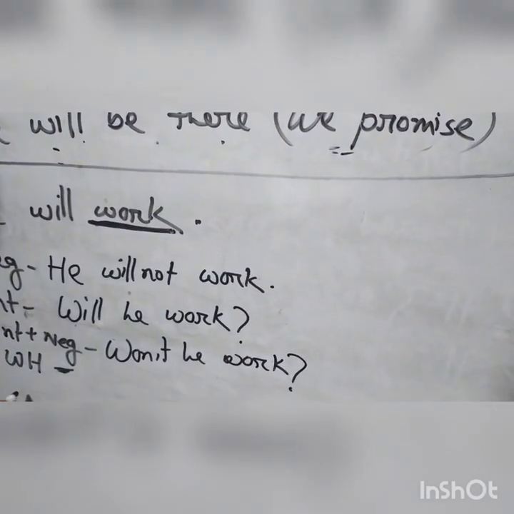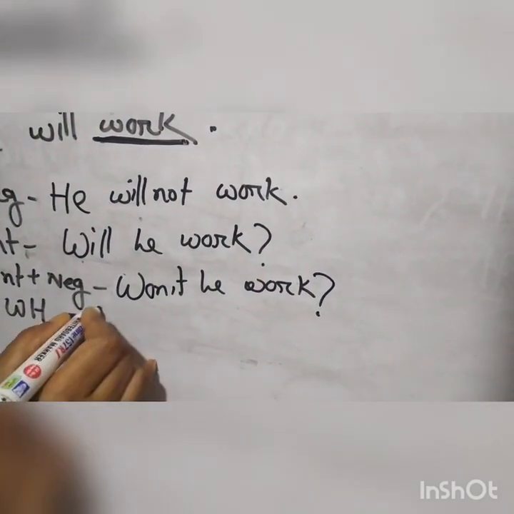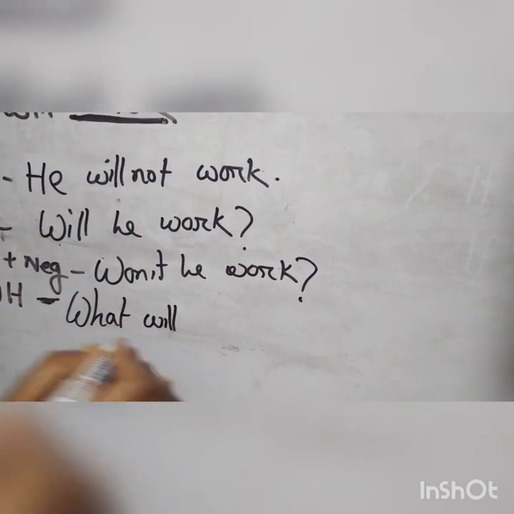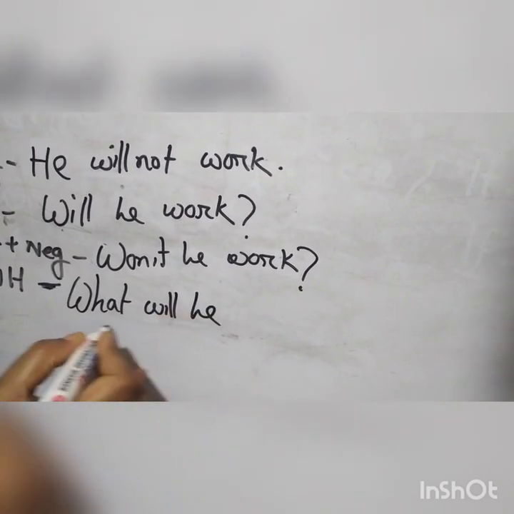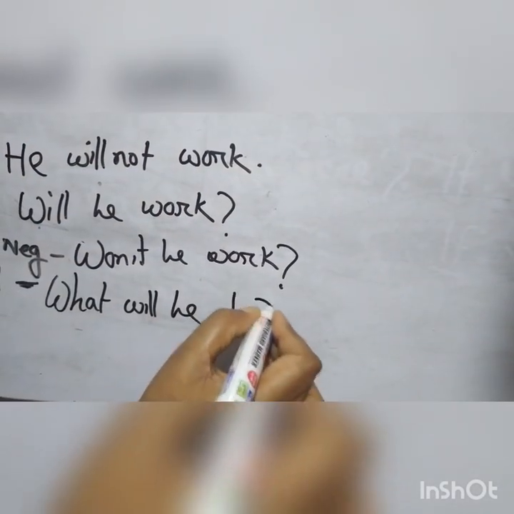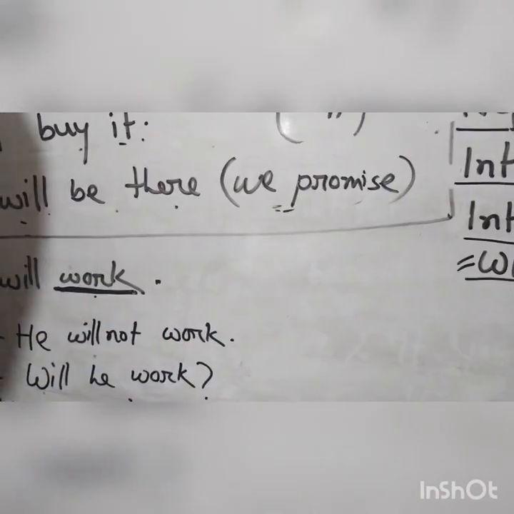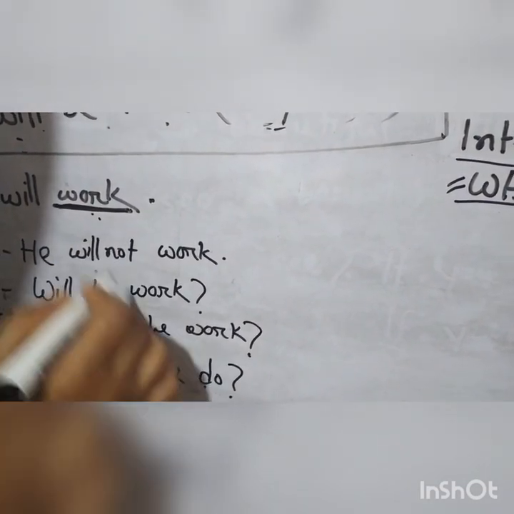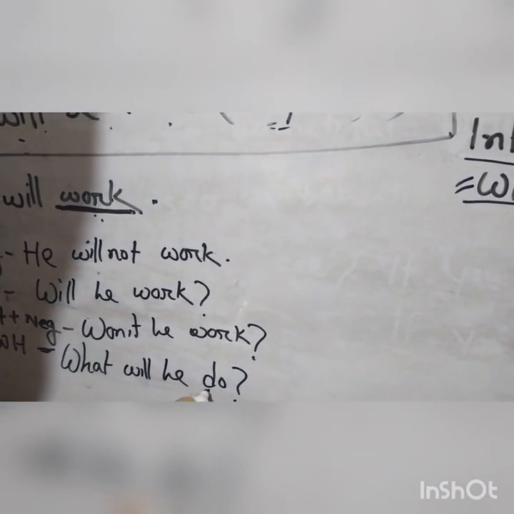So to make a WH question, first the WH word what, then the auxiliary verb will, he: what will he? As it is a do verb, we have to write do here, otherwise we cannot make the WH question. We cannot write work here, so we write do.